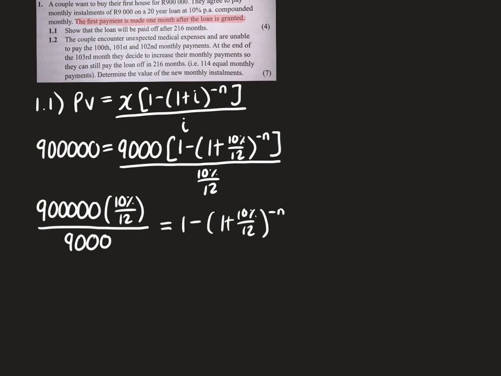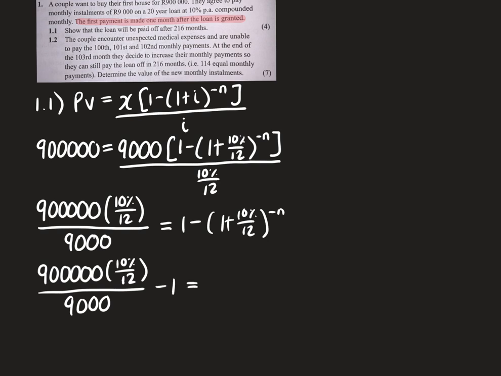The next thing that we're going to do is bring the 1 over. So 900,000 over 9,000 minus 1 equals minus 1 plus 10% over 12 to the power of minus n.